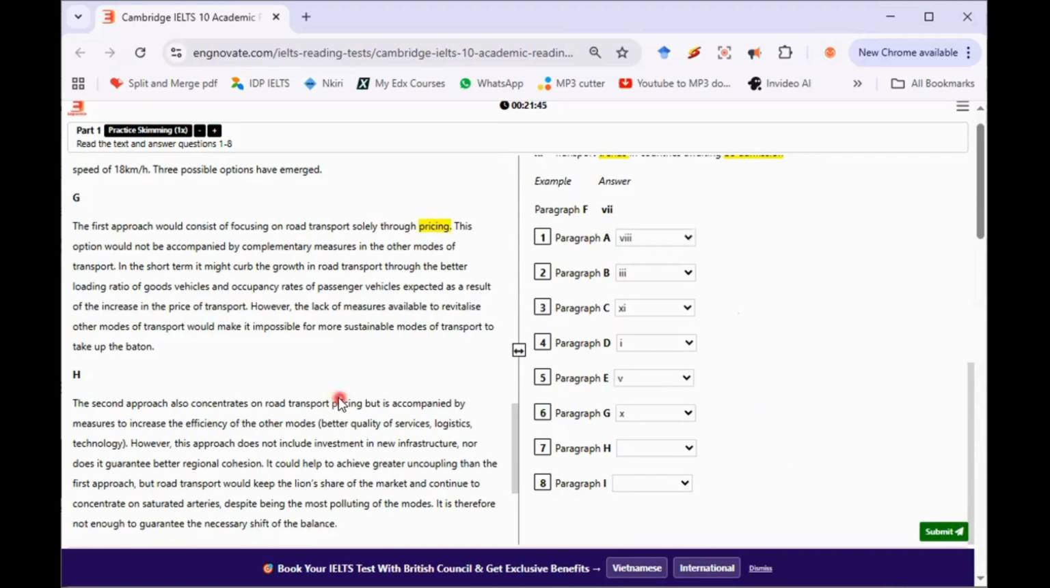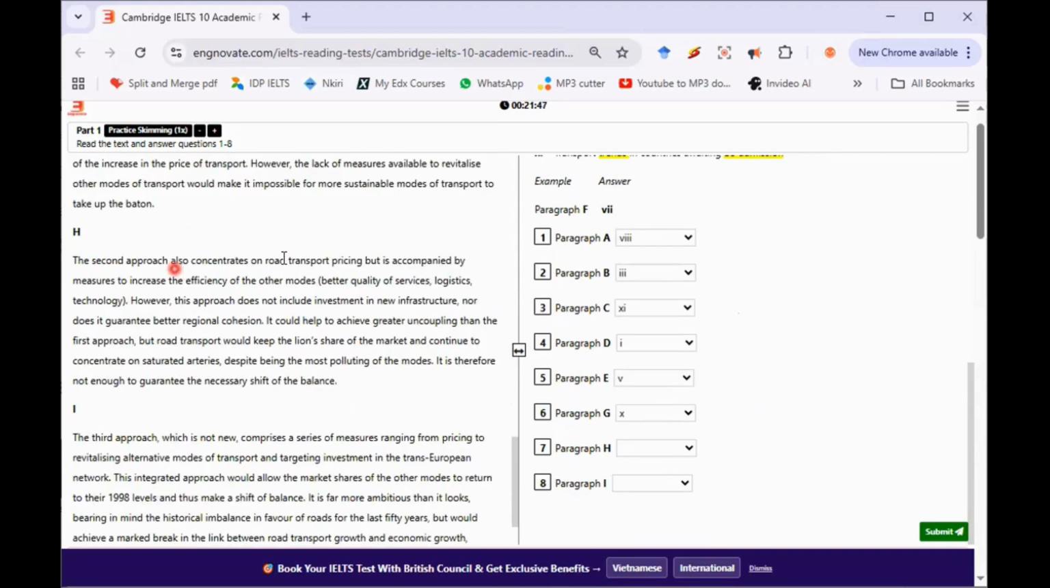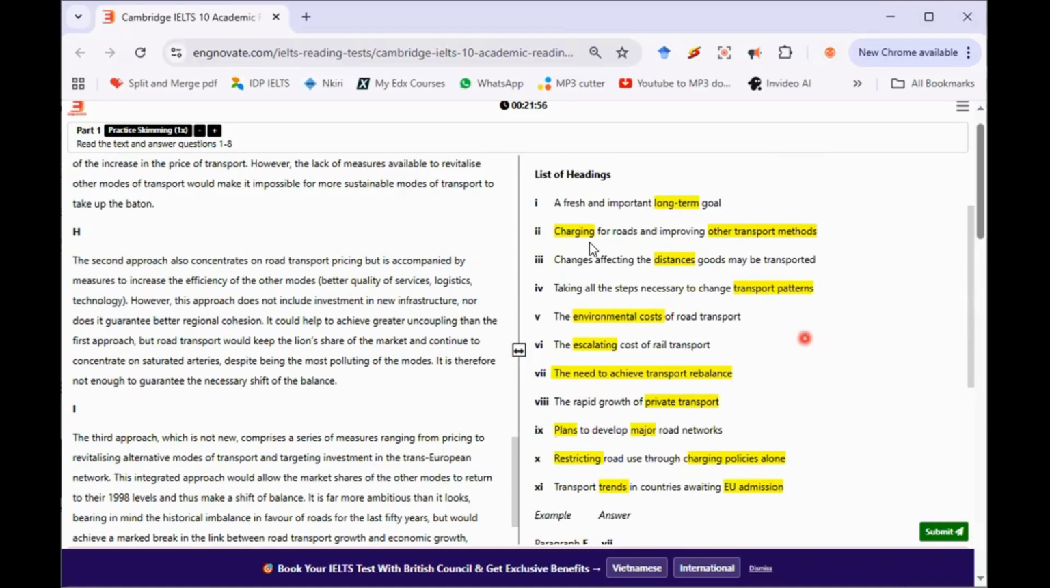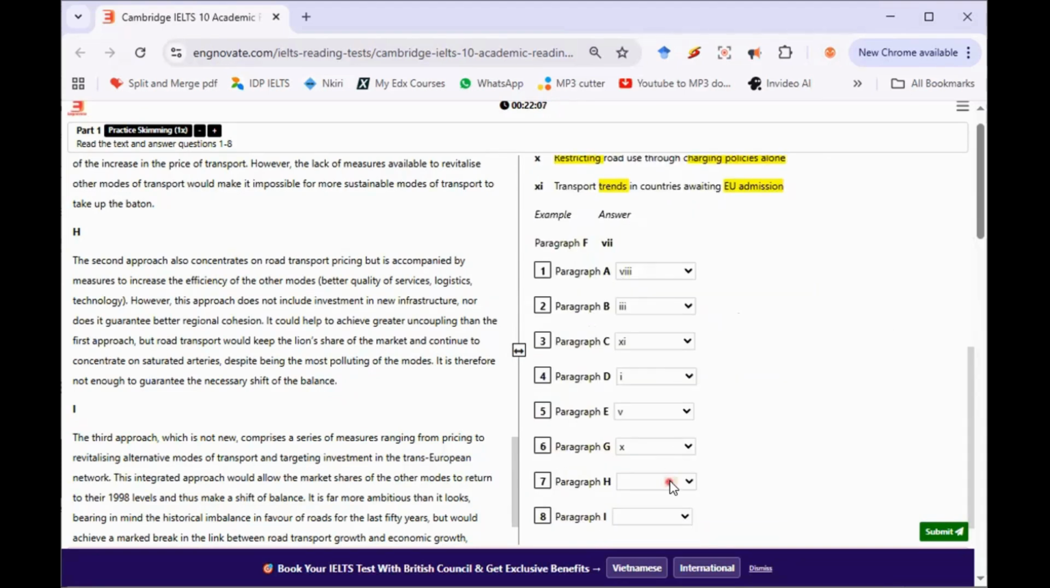Then paragraph H now. The second approach also concentrates on road transport pricing, but is accompanied by measures to increase efficiency. Now where's that statement number 1 and number 2? Charging for roads and improving. So you see, increase the efficiency of other modes of transport. So this number 2 is a better match for paragraph H. You see, I didn't even read the entire paragraph. I don't need to waste my time.